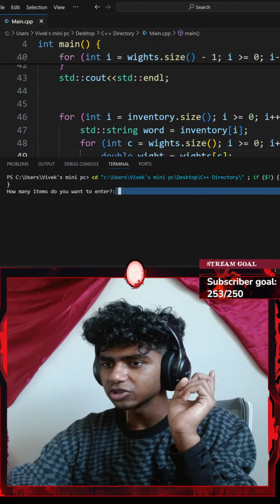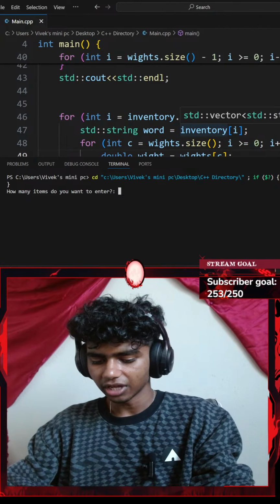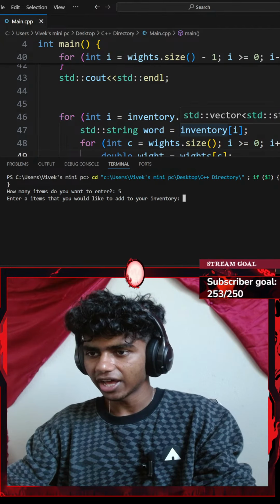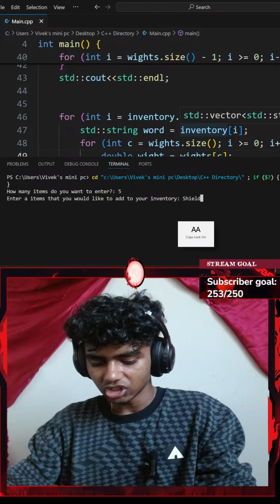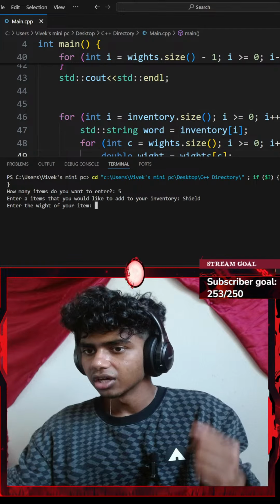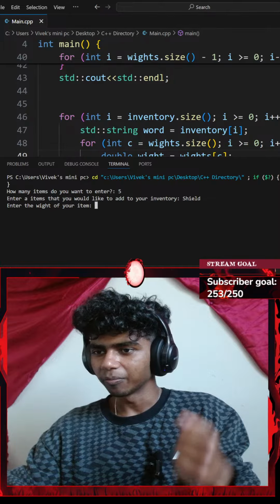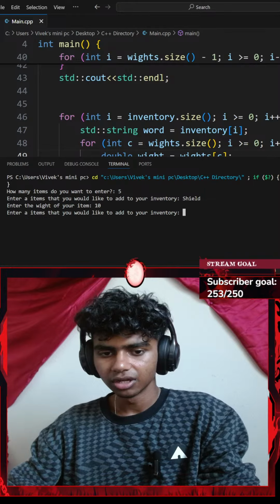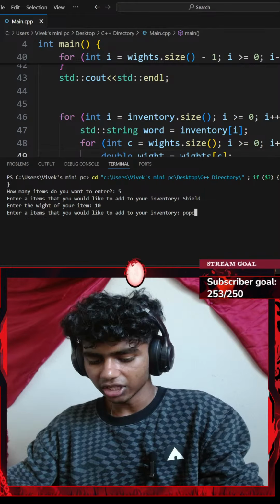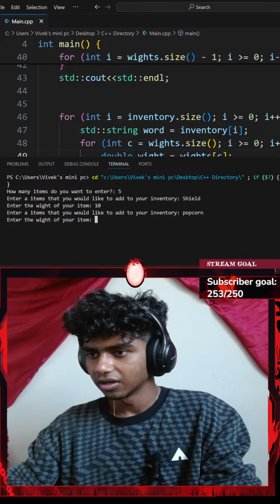It says, how many items do you want to enter? Let's go with something like 5 items. Add an item. I'll go with something like shield. Okay. Enter the weight of your item. My shield is going to weigh something like 10 pounds. Guys, here comes the lag again. Okay, enter an item that you want to enter. I'll go with something like popcorn. How much do popcorns even weigh? I'll go with something like 3 pounds.